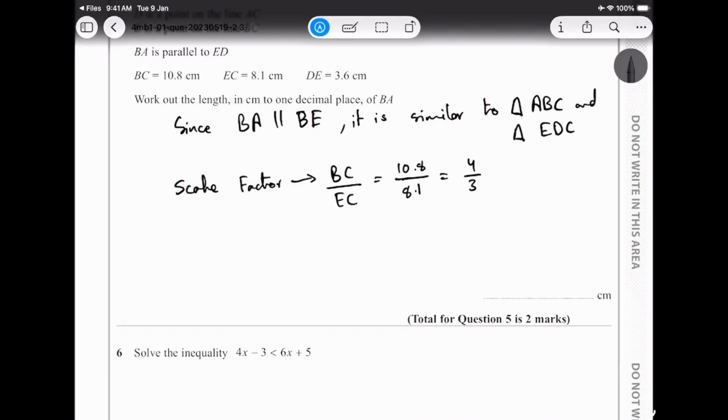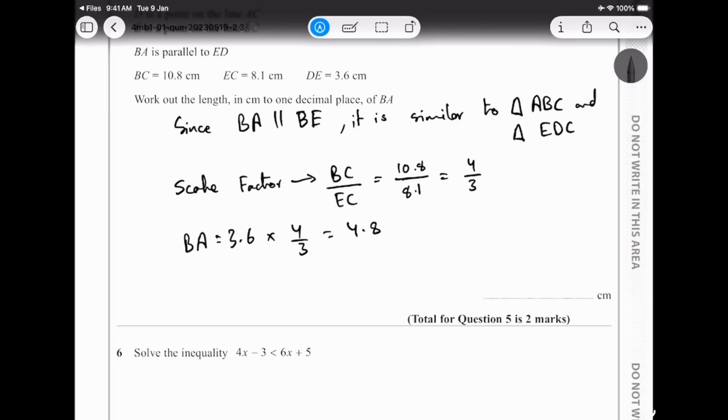So for me to find, let's say, BA, I can just simply do it over here. DE multiplied with the scale factor, which is 4 upon 3, and I know my DE is how much? DE is 3.6, and I can find 4.8.